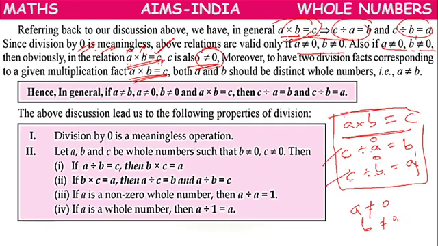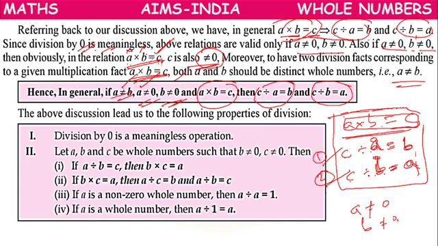This is multiplication: A into B equals to C. That multiplication we can write as C divided by A equals to B, C divided by B equals to A. We can write two division facts where A is not equal to B. In general, this multiplication fact can be written as division fact 1, division fact 2 if and only if A is not equal to B, A not equal to 0, B not equal to 0.